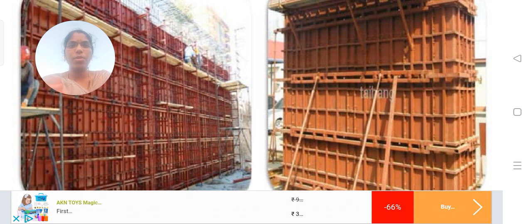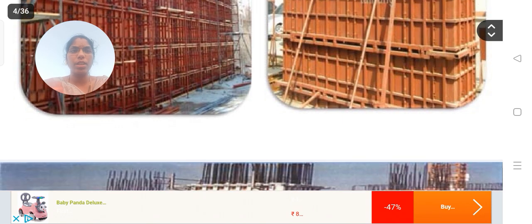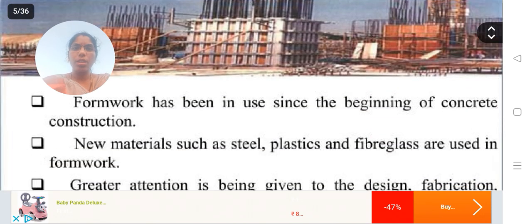Based on the type of the structure, we have to select whether it is timber or steel, considering the availability of the material and the nature of the labor. Formwork has been used since the beginning of concrete construction. Without formwork, there is no concrete structure. Nowadays, steel, plastics and fiberglass are used as formwork materials.